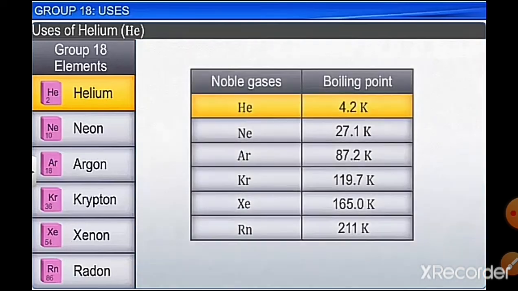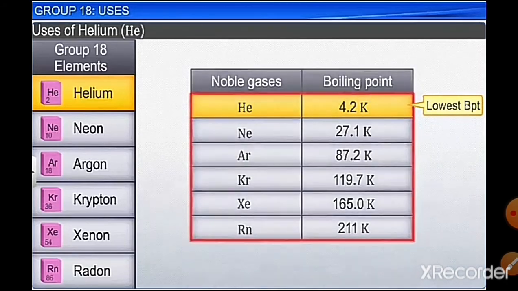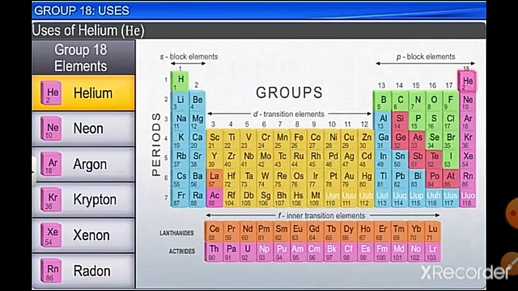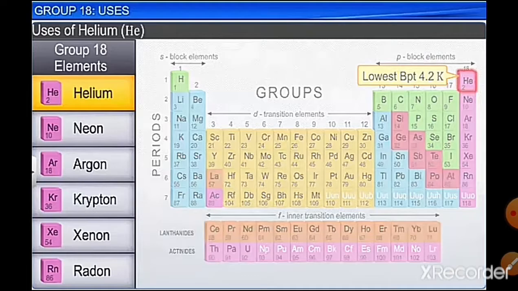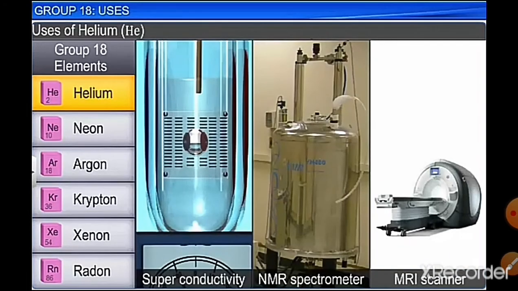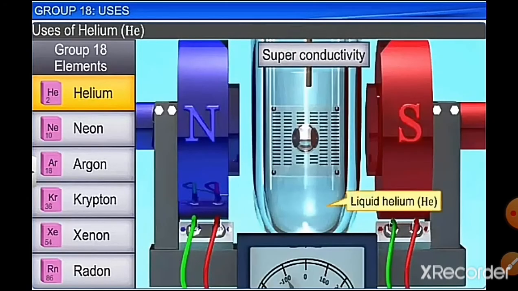Due to its low boiling point, it finds a large application in making superconductors, that is cryogenic material. Due to its lowest melting point and boiling point, it has high superconductivity, and it can be used to make different kinds of magnets, which are used in nuclear magnetic resonance spectrometers and in MRI.